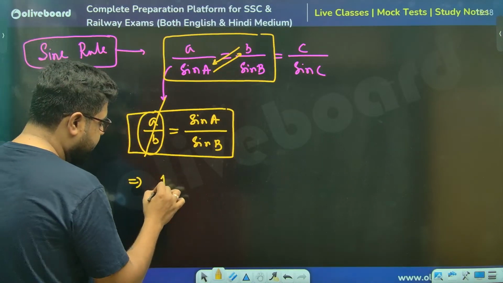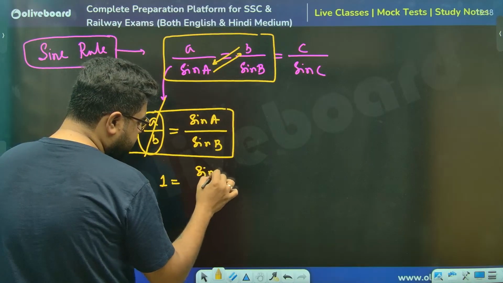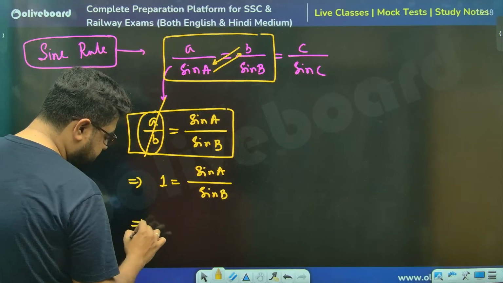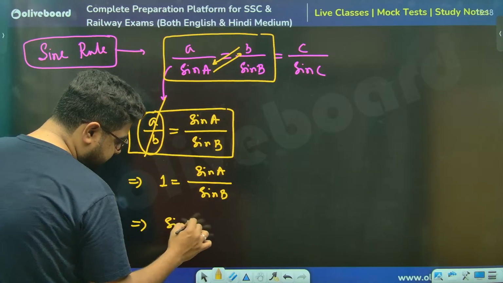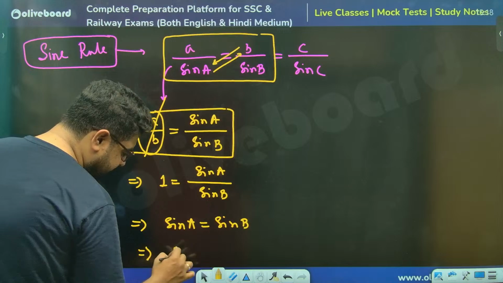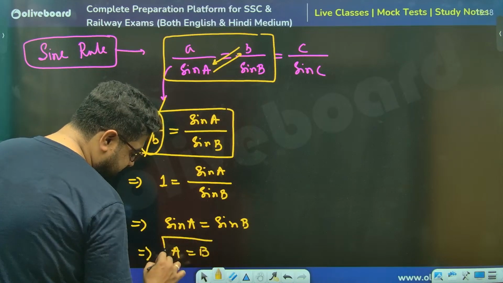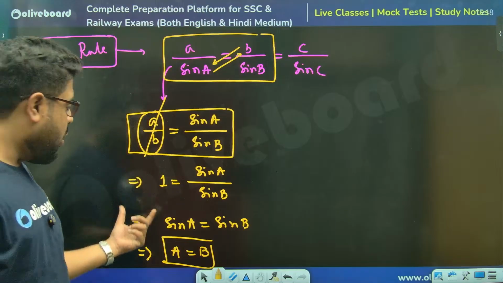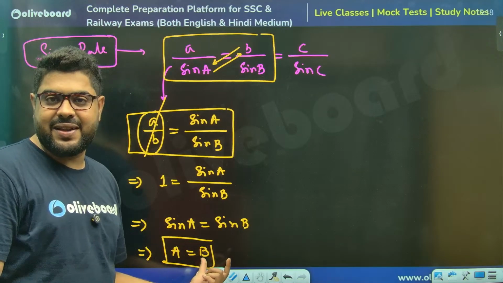So 1 is equal to sine A by sine B, which gives sine A is equal to sine B, which gives A equal to B. The conclusion: if the sides are equal, the opposite angles are also equal.